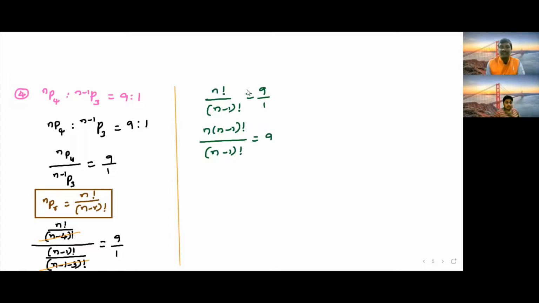So observe carefully. The (n minus 1) factorial and (n minus 1) factorial we can cancel. So what is remaining here? n is equal to 9. This is the required solution. Understood? What is the n value here? 9. So that is the required solution here.